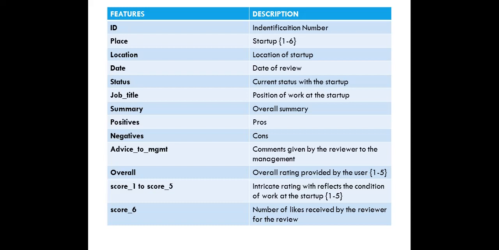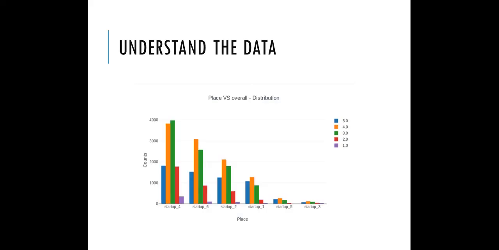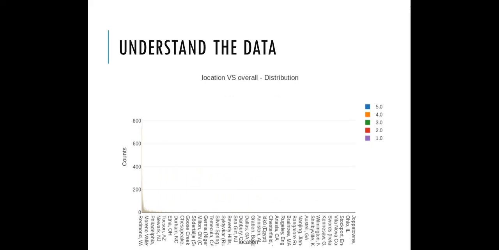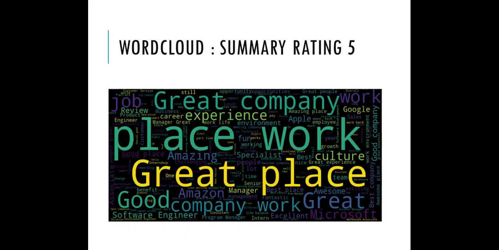We have drawn the same kind of plots like the target distribution plot, the frequency distribution of place versus overall rating, frequency distribution of location versus overall rating. We have also drawn the frequency distribution of scoring functions from 1 to 6. We have also analyzed the most frequent words that occur in the text data for different ratings.